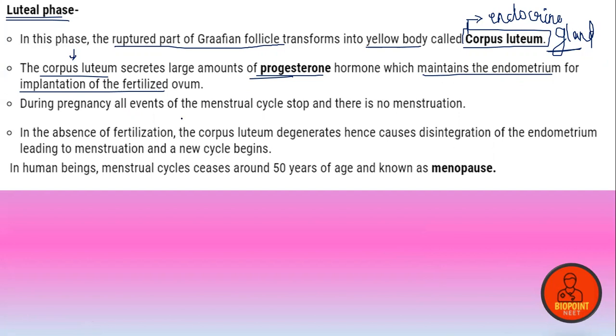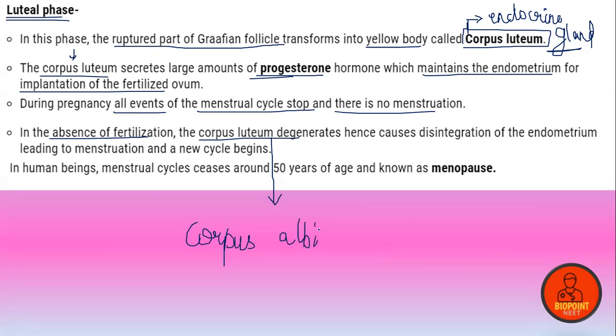Clear? During pregnancy, all events of the menstrual cycle stop and there is no menstruation. In the absence of fertilization, the corpus luteum degenerates to form a white structure, which is known as corpus albicans. This is not in your NCERT, but just remember it for information.